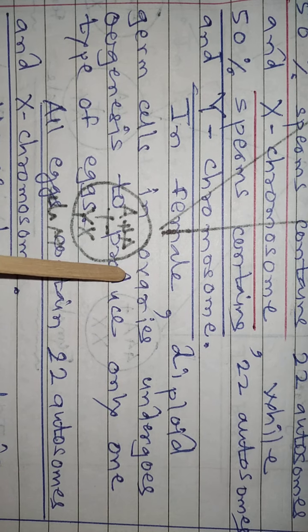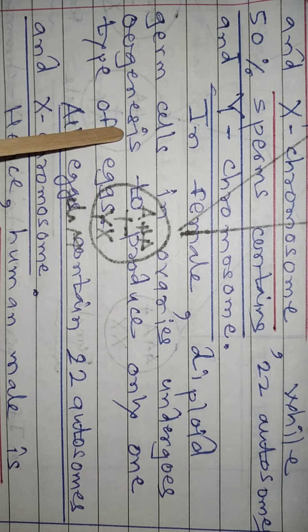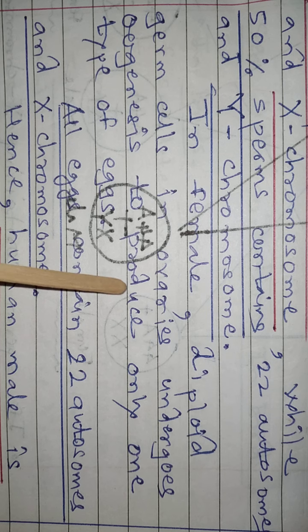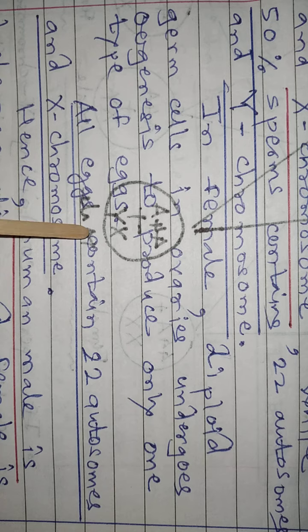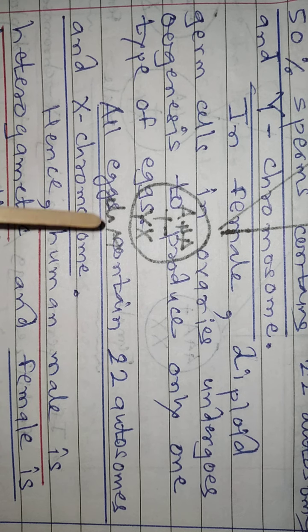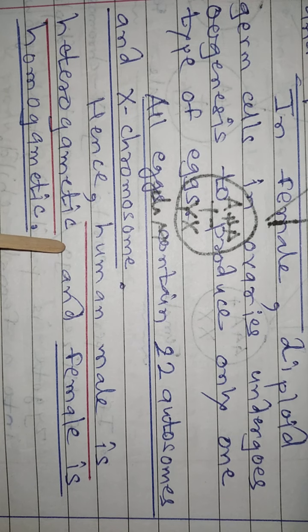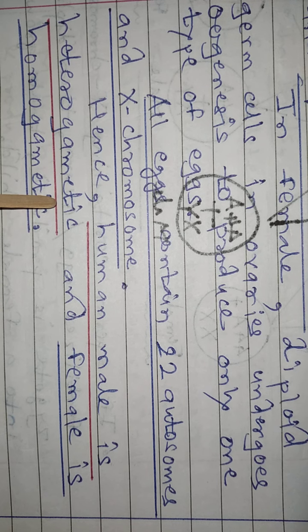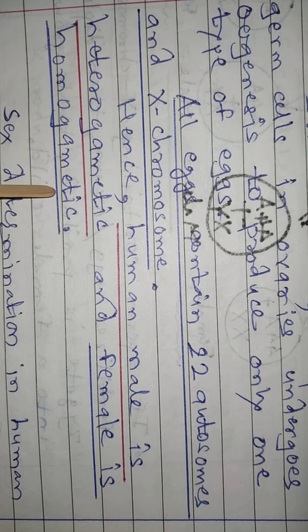While in the case of a female, diploid germ cells in ovaries undergo oogenesis to produce only one type of egg. So all eggs contain 22 autosomes and an X chromosome. That's why the human male is heterogametic, producing two types of gametes, and the human female is homogametic, producing only one type of gamete.